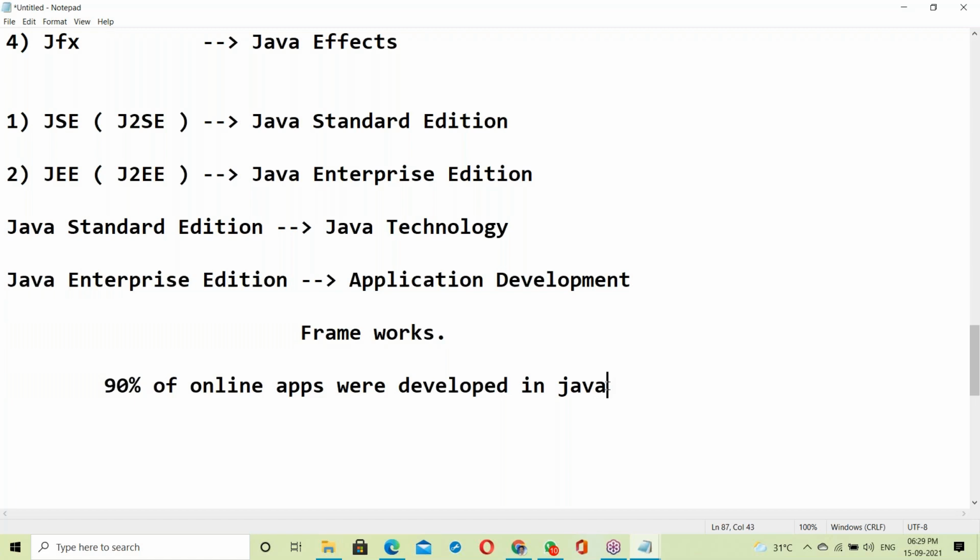Lakhs of applications are developed in Java. Yes, Java resources have to give the support, right? Java resources. That's the reason there's a lot of demand for Java.